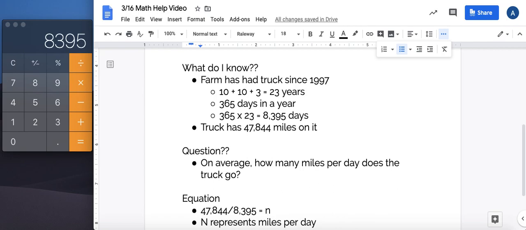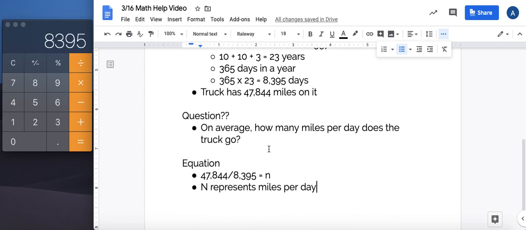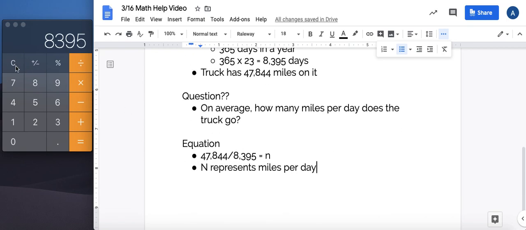Now, I know that the farm truck does not go the same amount of miles per day. However, we're asking on average. So let's go to our calculator. 47,844 divided by 8,395 equals, oh wow, it definitely has a remainder. So n equals 5, and we'll round it to the nearest hundredth. So that's 69 hundredths. Let's round it to 70 hundredths or 7 tenths.